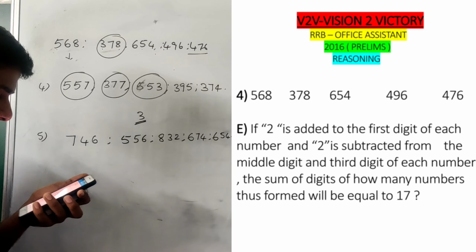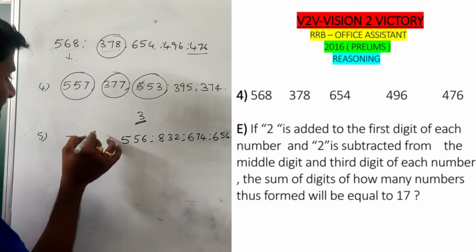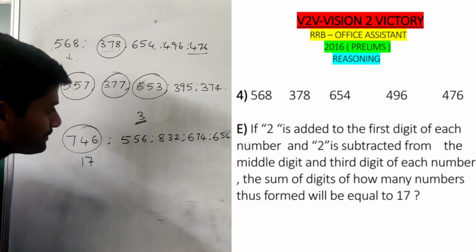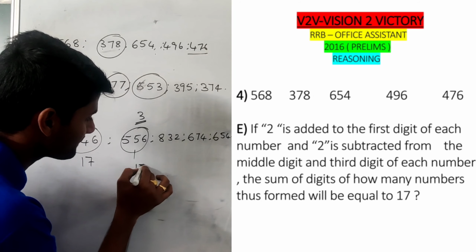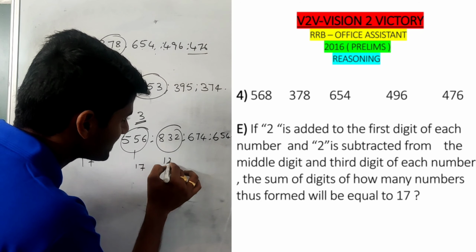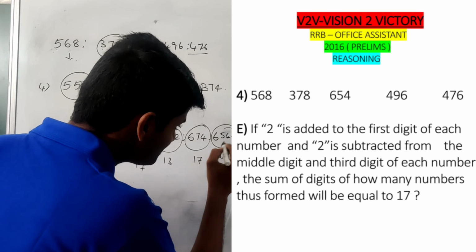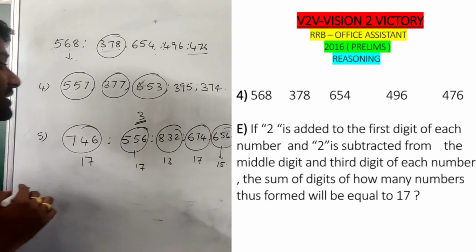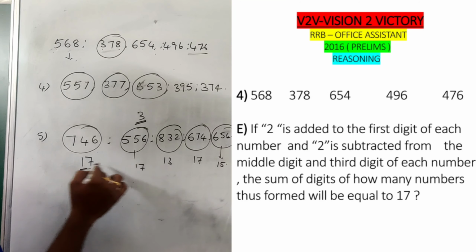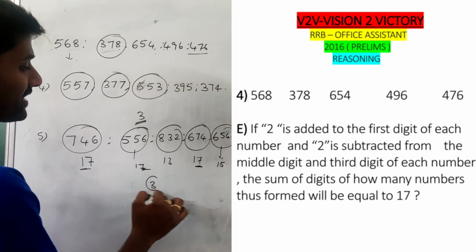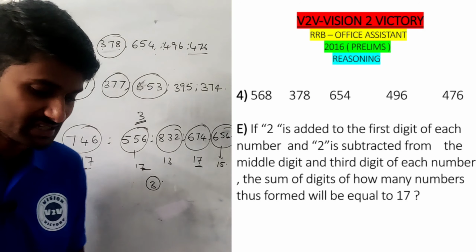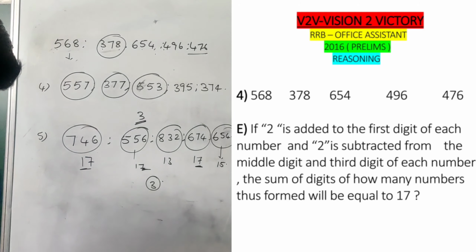Then how many numbers formed have a sum equal to 17? Here the sum becomes 17, here 13, here 17, here 15. My question: how many numbers have a sum of 17? So in total we have 3 numbers. So these are the questions related to series.